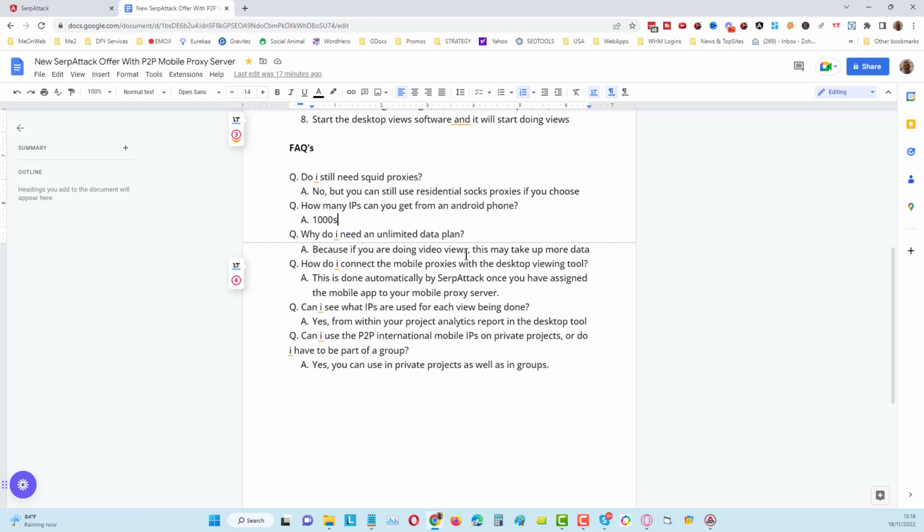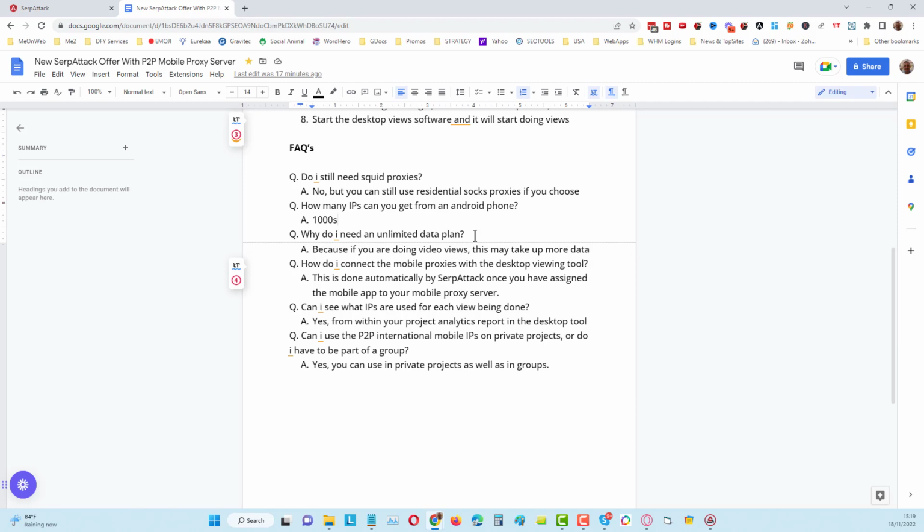Okay, you will need a larger group probably to be able to get through those faster, but we're still able to do that with different IPs for different video views each time. Okay, so that's why we need unlimited data plans.